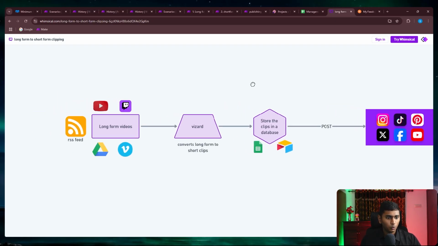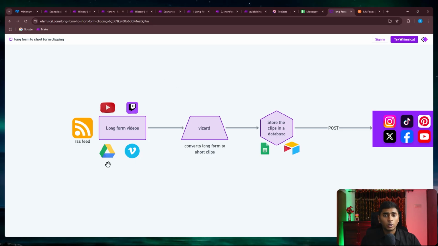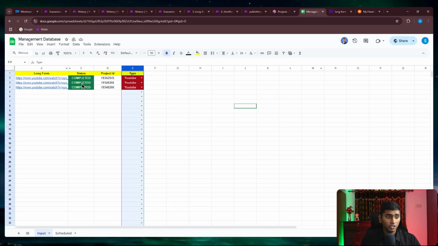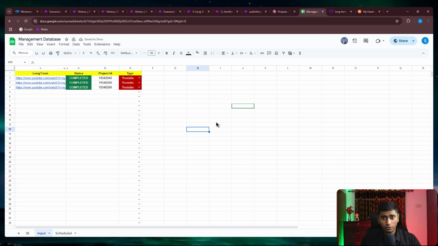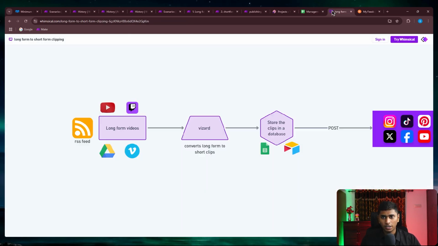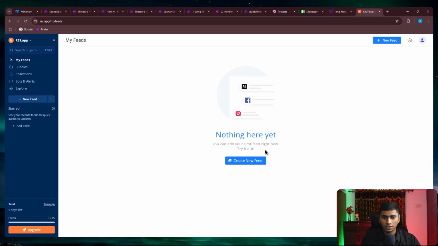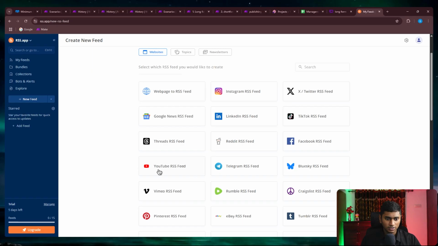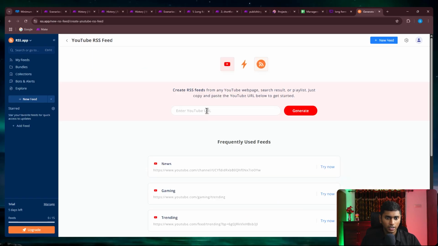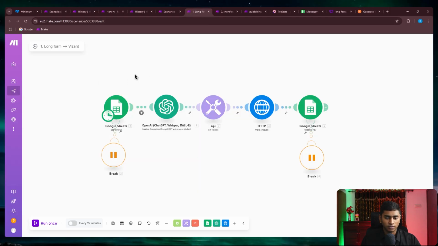So first would be the long form section. Currently, it is set up in a way where we need to enter the video inside of here. But it could be fully automated using RSS, like I've mentioned over here. You could go to the RSS feed, create a new feed, select the YouTube RSS feed, put in the YouTube video's URL, and generate the link. Then we could go to the first scenario here.